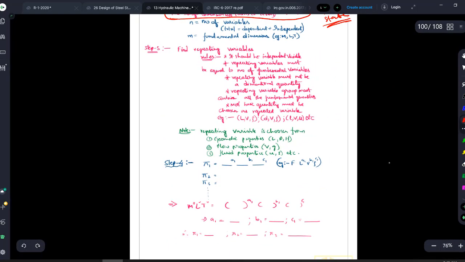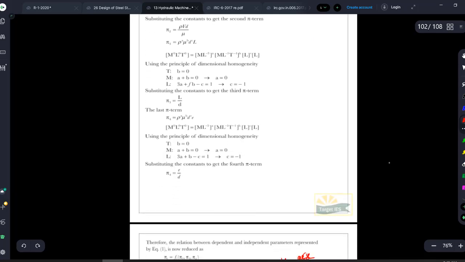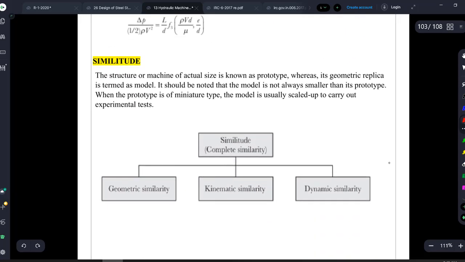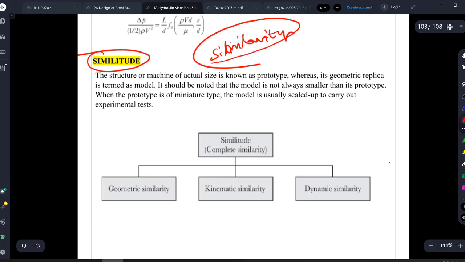But before that, we have to deal with some important concepts which will be repeating in your examinations. Okay, so first we are saying is similitude. Similitude is nothing but similarity. Okay, the name itself says similitude, similarity. Similarity between what?